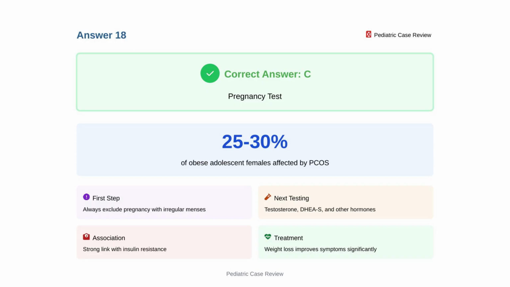Always exclude pregnancy first when evaluating irregular menses in adolescents. Subsequently, check testosterone, dehydroepiandrosterone sulfate, and other hormones. Polycystic ovary syndrome affects 25 to 30% of obese adolescent females and strongly associates with insulin resistance. Weight loss significantly improves symptoms and metabolic parameters.